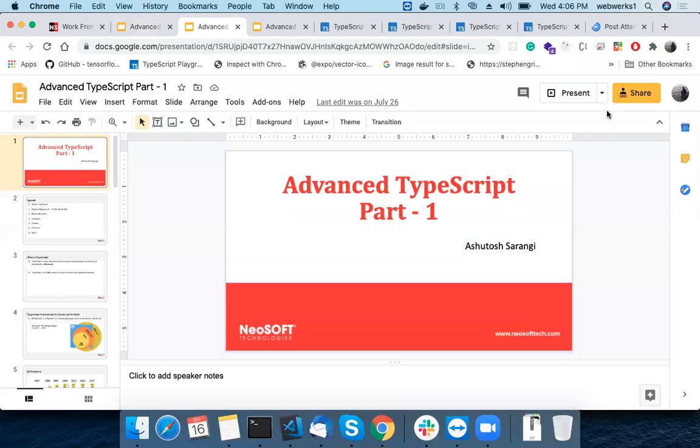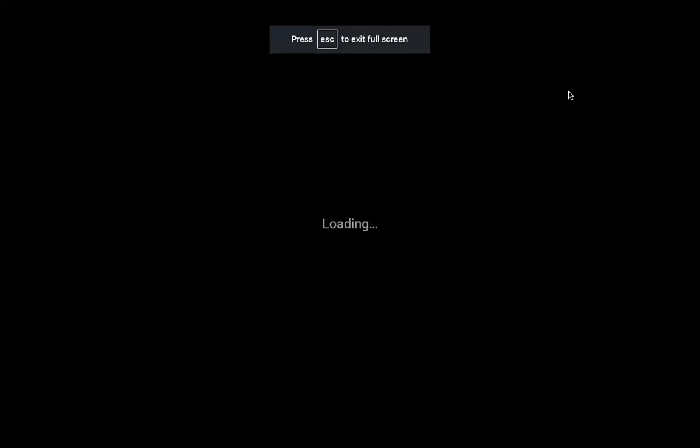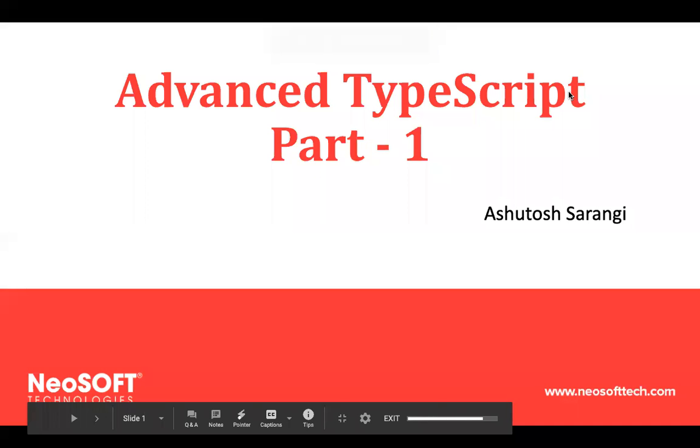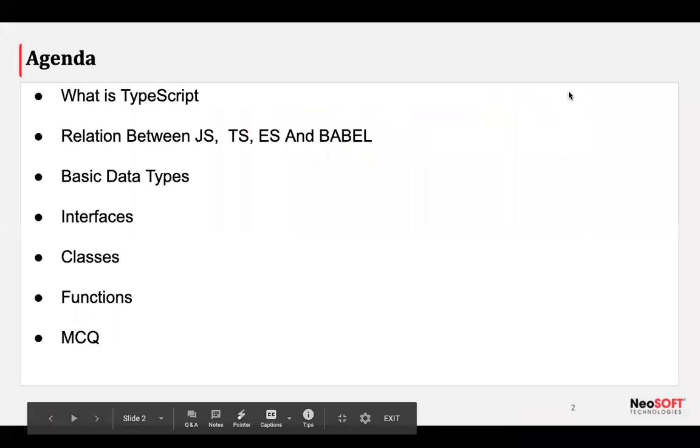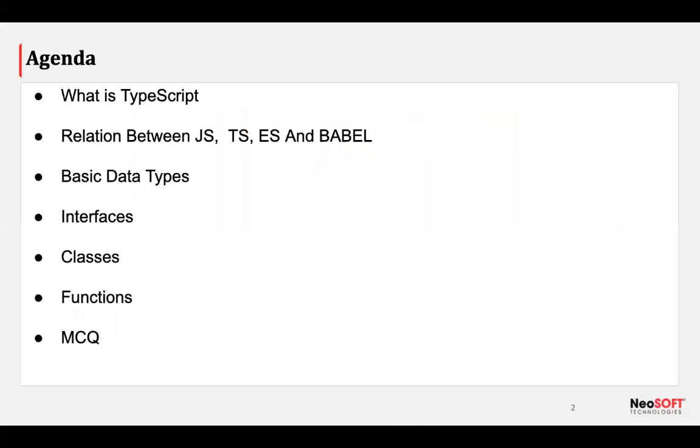In the initial part of advanced TypeScript part 1, we just covered the basics of TypeScript. What is TypeScript? What is the relation with JavaScript? It's a purely basic understanding of how we evolved from JavaScript to TypeScript. We covered the relation between JavaScript, TypeScript, ES, Babel, and how they are related to each other. Then we covered basic data types, and what additional data types there are in TypeScript. Then we moved ahead with interfaces.